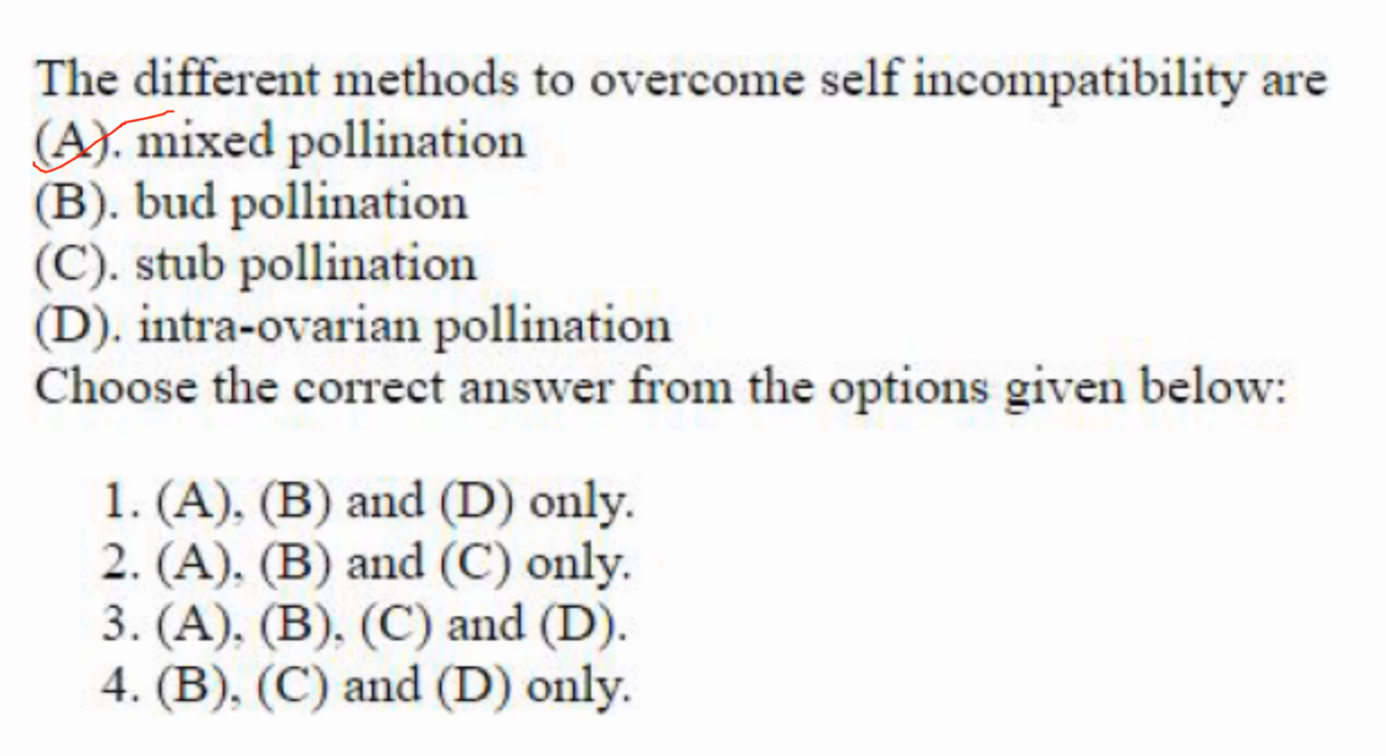So all these mechanisms, that is A, B, C and D, are different methods to overcome self-incompatibility. That is, they will favor the self-pollination mechanism. So answer is option 3, A, B, C and D.